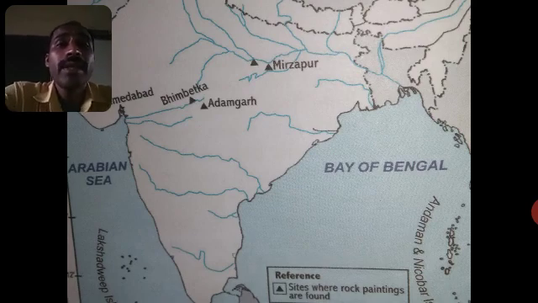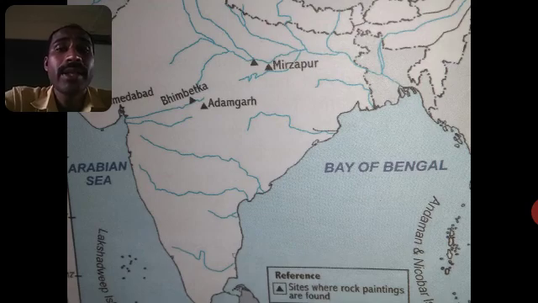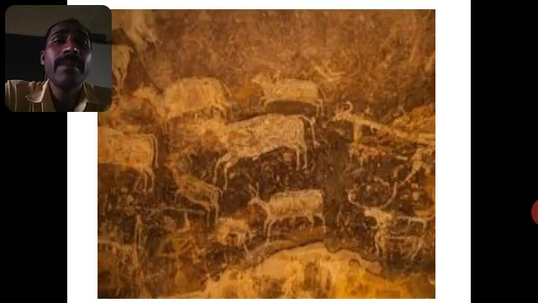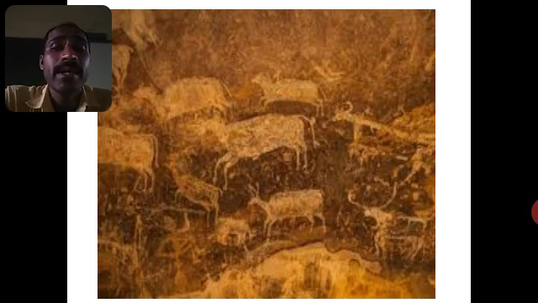And the Paleolithic settlements, where the Paleolithic people settled. Most of the Paleolithic settlements have been found along river banks or lakes. Why did they settle along river banks or lakes? Because they provided water, a source of water.